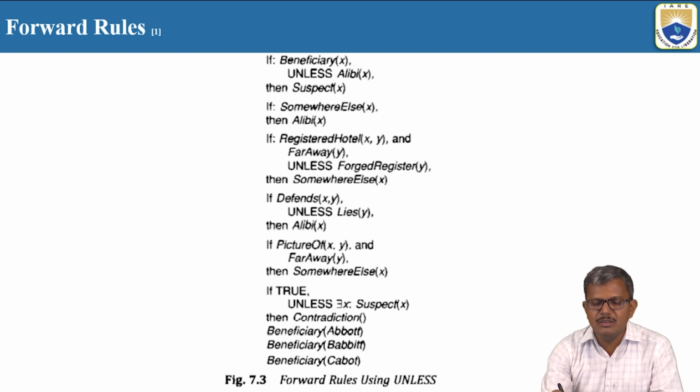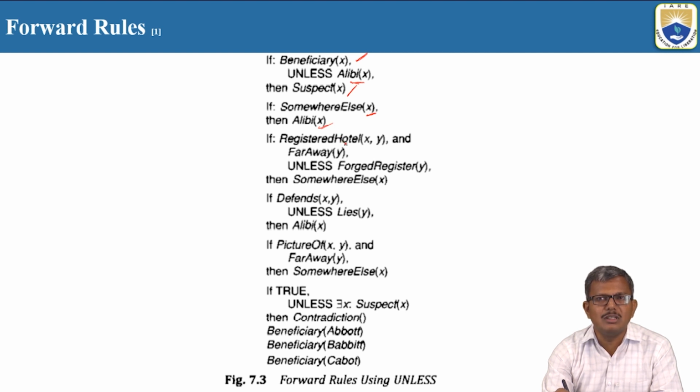We are going to represent the entire knowledge just like a conditional one. So, beneficiary of X: X is going to be a beneficiary whenever he is having certain kind of evidence. If such evidence is not there, then we can say that he is a suspect. At the same time, if at the time of crime X is somewhere else and he is having that kind of evidence, then again he is the beneficiary.